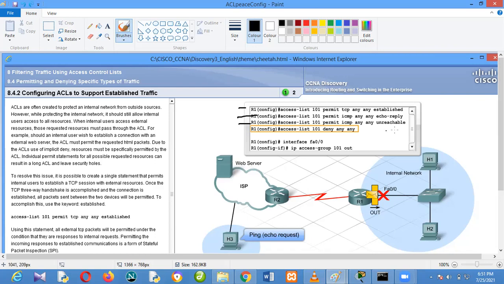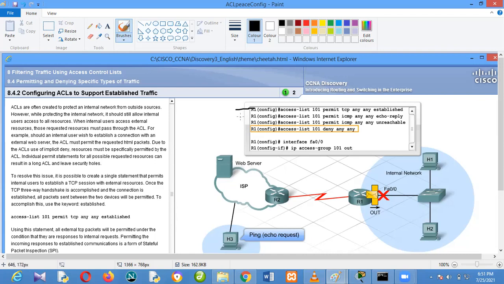So if I ping now and it was unreachable, that will now be coming back. So the router should permit unreachable as well, so that if I ping and it's unreachable, I'll be able to get it. So the only thing I allow is that the link must be established first. You can only allow established links,